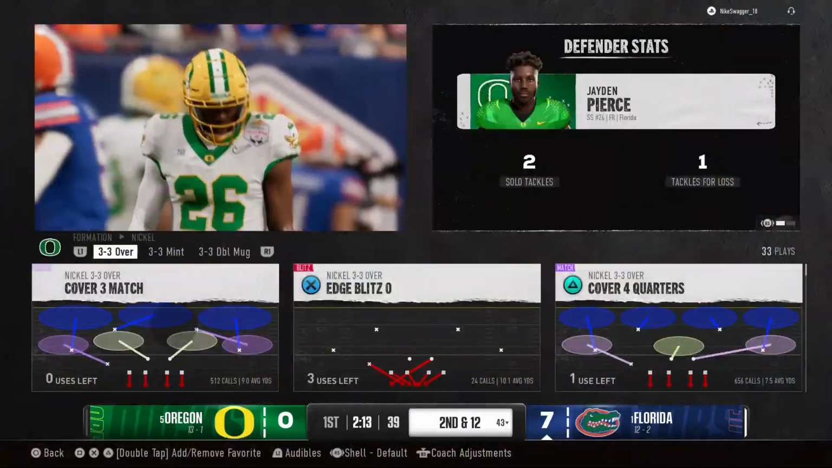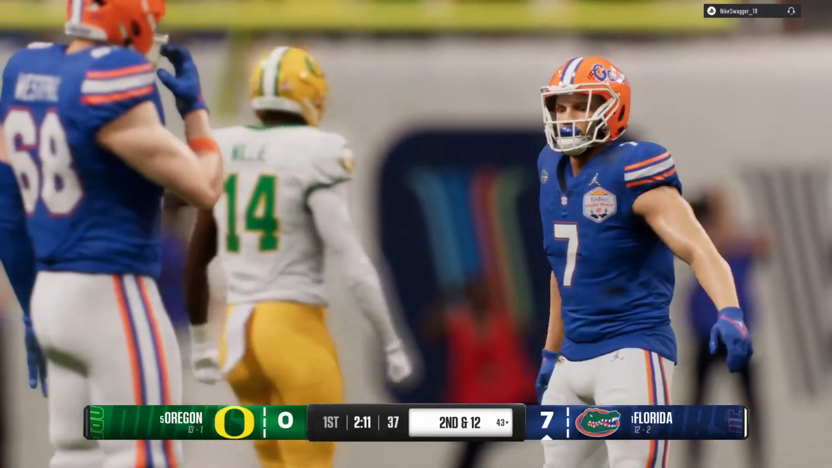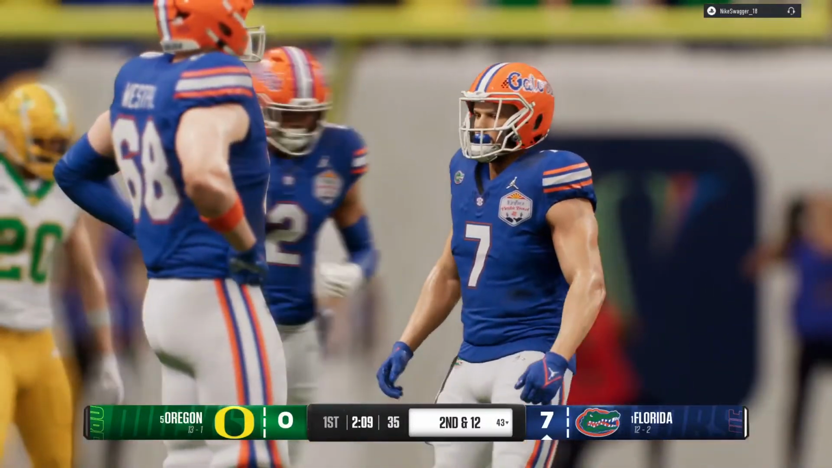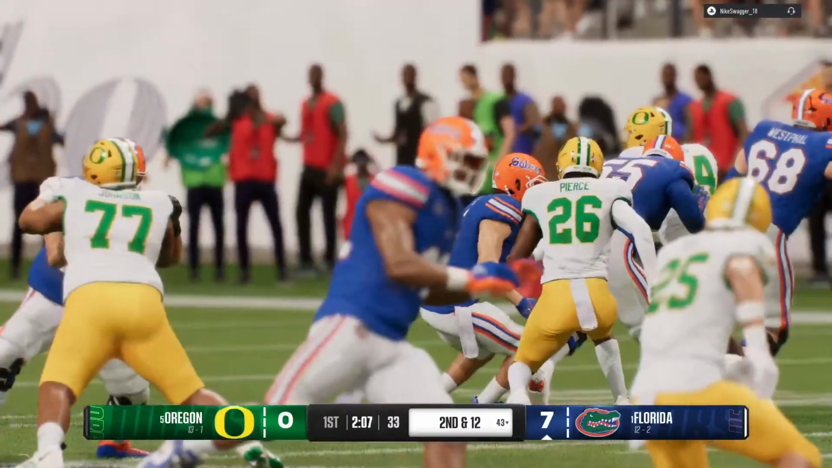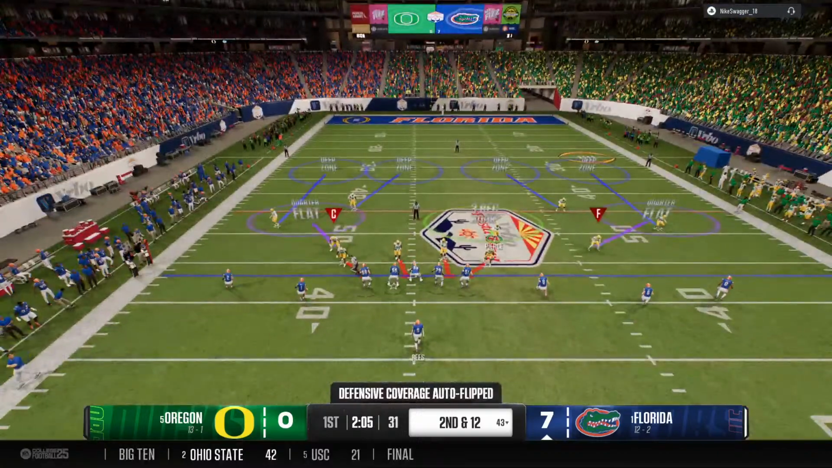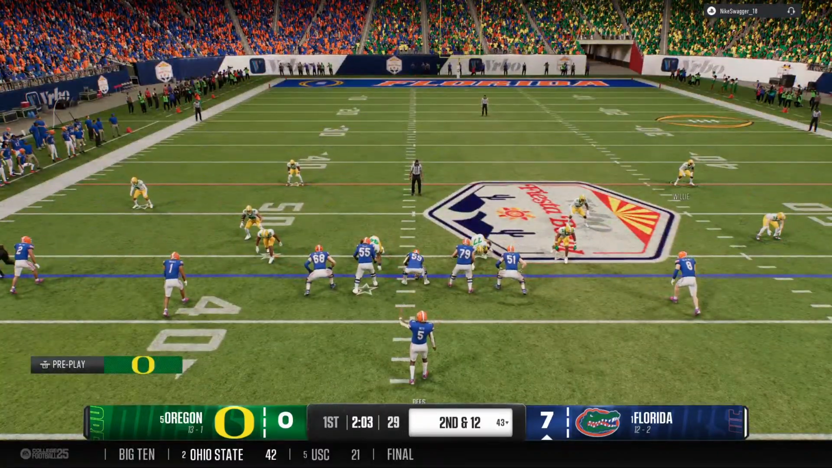Tackled behind the line. It's a loss of 2. That back just had nowhere to go. Got to give credit to the defense and their run fits on that play. Offense getting set. 2nd down play here.